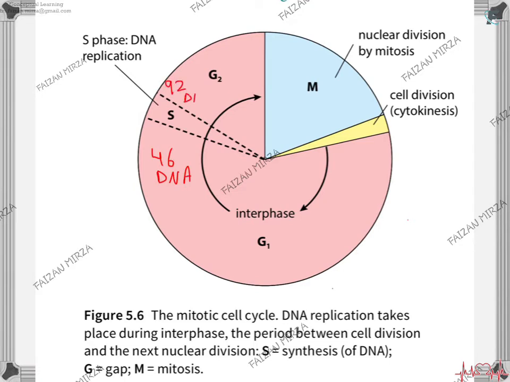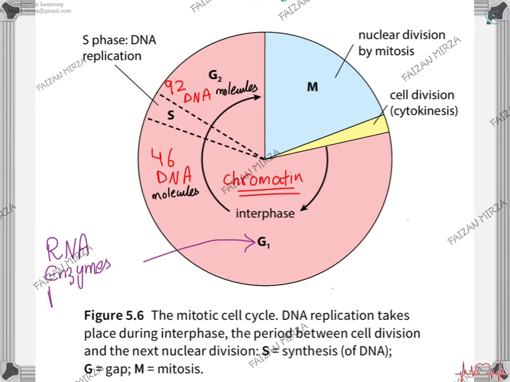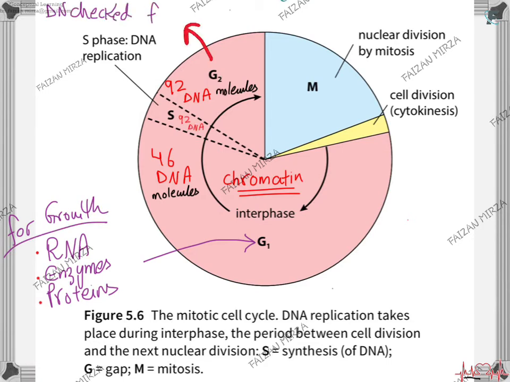In G1, the DNA molecules are still 46 because this DNA exists as chromatin. In S phase, DNA replication occurs, and by the time S phase completes, the DNA molecules have become twice. So 92 DNA molecules are present by the time a cell comes into G2 phase. What happens in G1? Growth occurs, and RNA, enzymes, and proteins are made for various purposes inside the cell. And once these have been made, in S phase, the DNA undergoes replication.